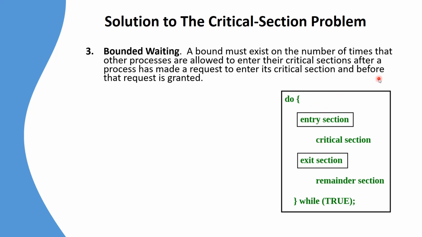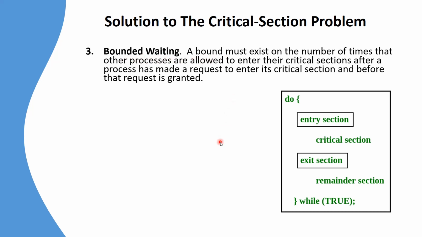That is, if a new process comes in and wants to enter while the processes P1, P2 and P3 are entering the critical section, exiting the critical section, again entering and again exiting, and the new process is not being allowed to enter, then in that case there is bounded waiting. So the new process will wait for a certain duration, and that duration is determined by the count for the other processes.